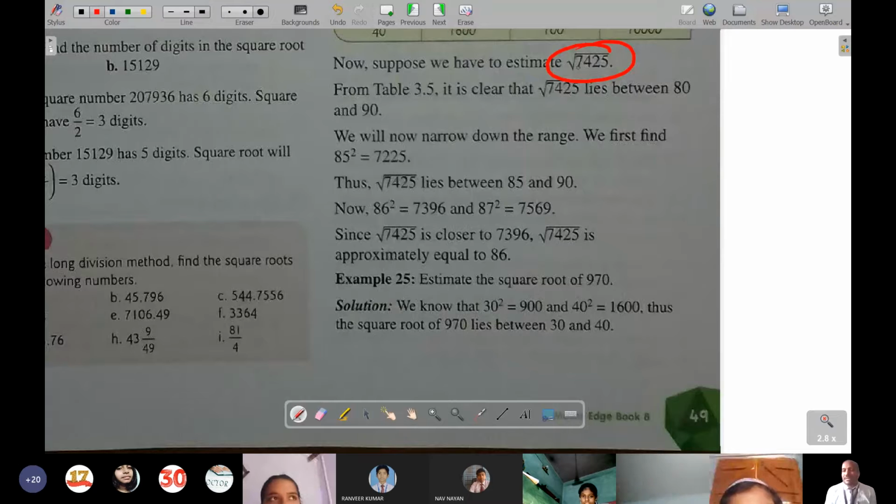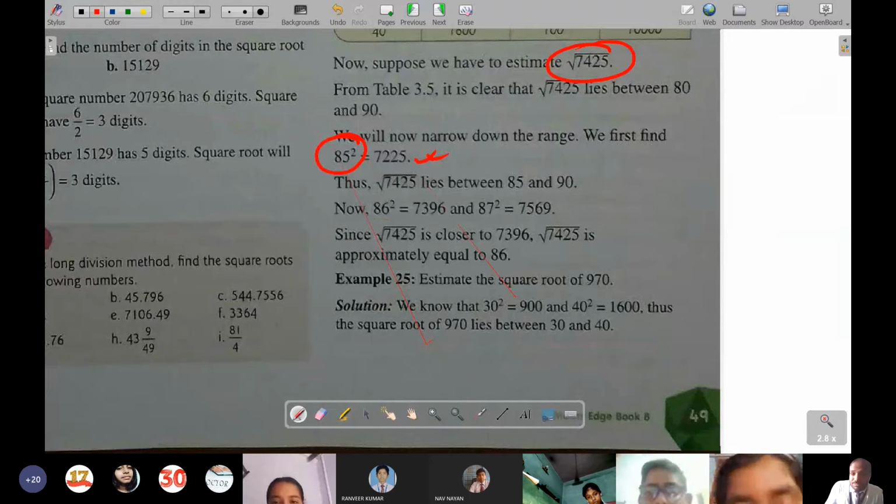So between 6400 and 8100 there is 7425. Yes. So now after that we will be checking the middle one between 80 and 90. There is 85. So 85 square means 8 nines are 72 and 5 fives are 25. So 7225.